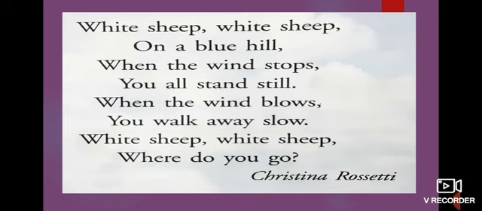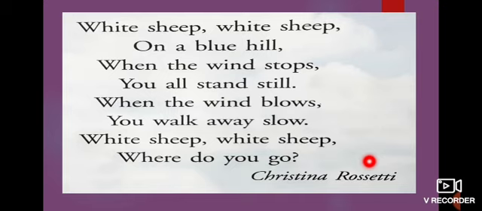It's moving and going, no? Where the sheep is going, the author is asking. And who is that? The author of this poem, Christina Rossetti. The author of this poem is Christina Rossetti.